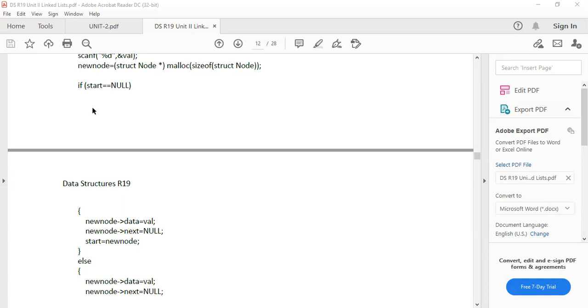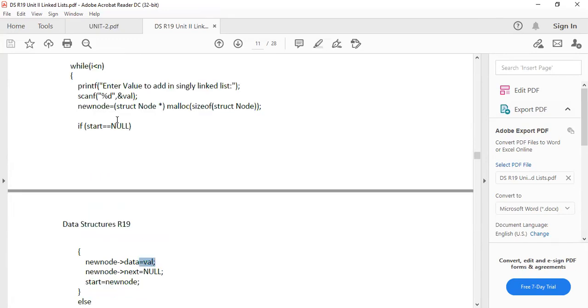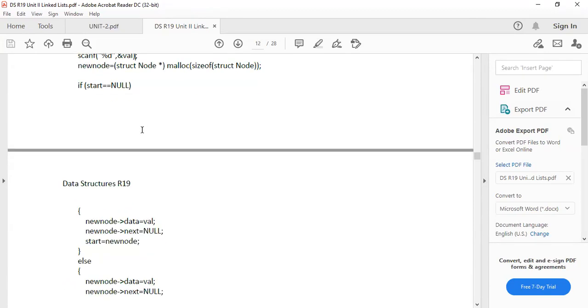By using start equals to null, we can understand that the list is empty. In that way, we can assign values to that linked list. First of all, we are creating the node, that is why we are using the variable new node. The new node's data will be taken from value. Value is already declared, and we are taking input from the keyboard.